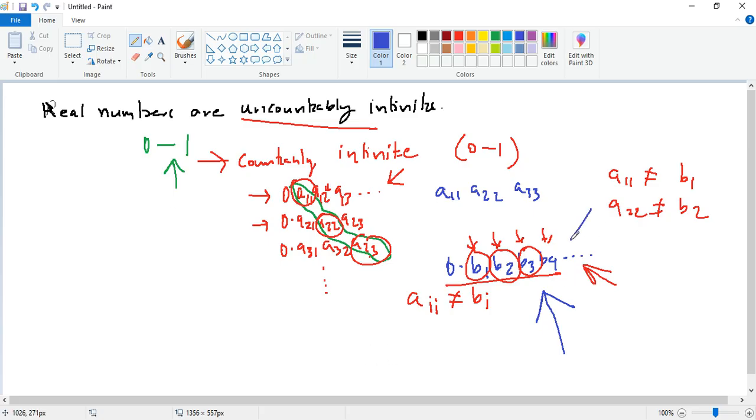Which means we missed this number, right? We said we were able to list all the real numbers, and now we are saying that there is one number here which is not part of that list, which means we failed to list all the real numbers. So that proves that the set of real numbers are uncountably infinite, and that's the proof for that.